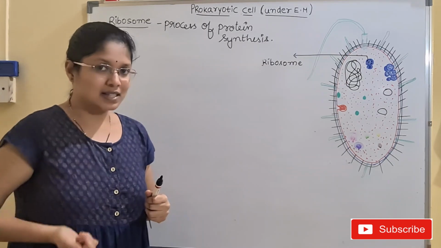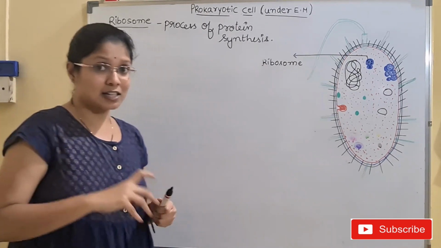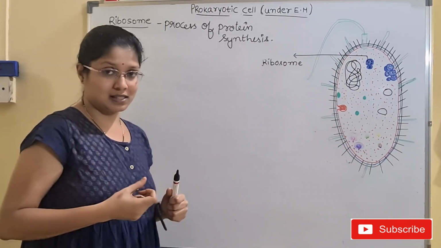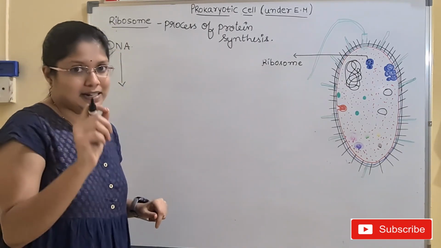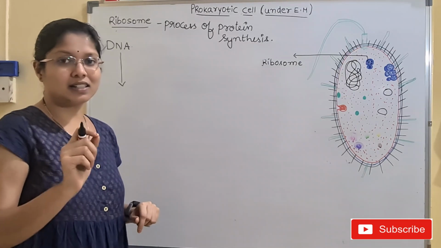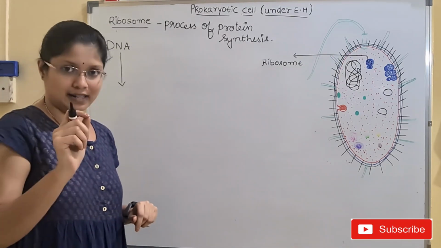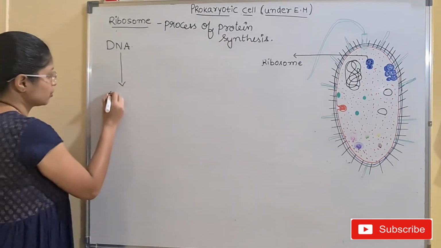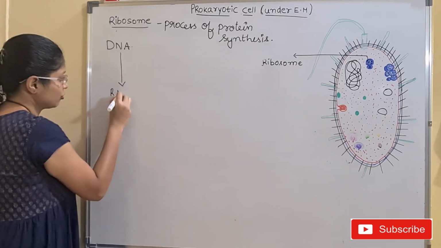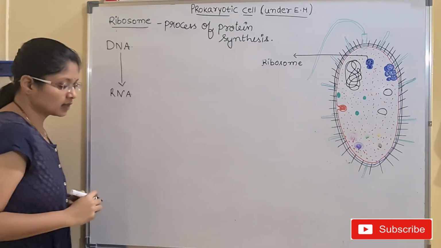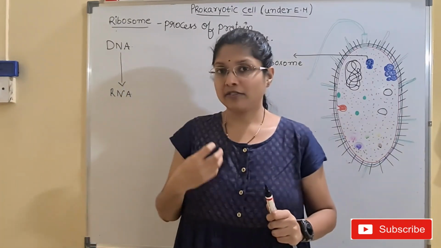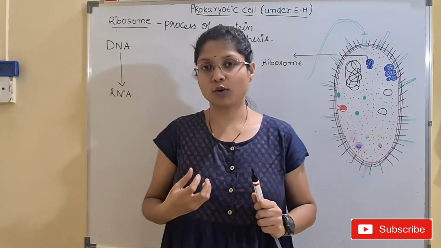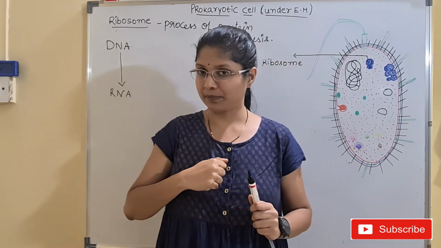And how is the message passed? The DNA passes this confidential message to the ribosome through a mediator, and this mediator is known as RNA. The information for the formation of protein is present with the DNA.